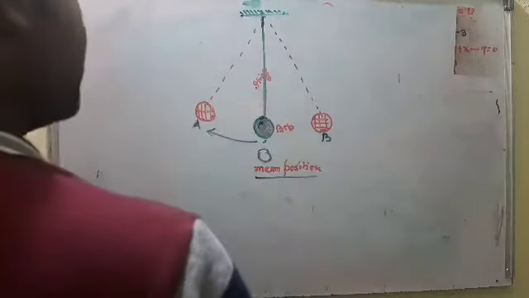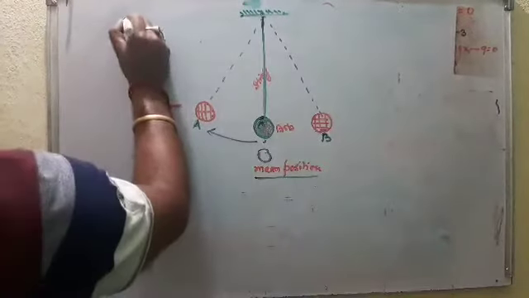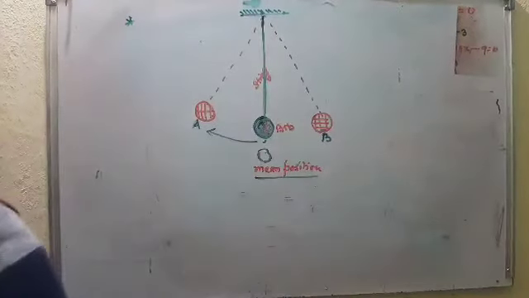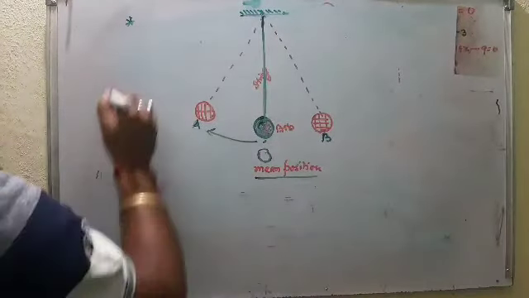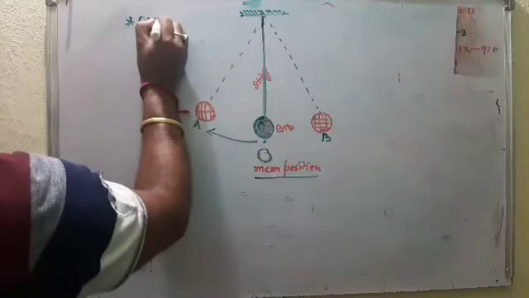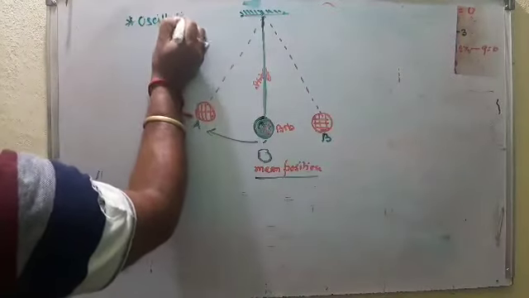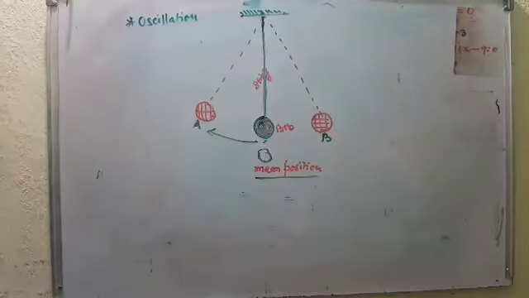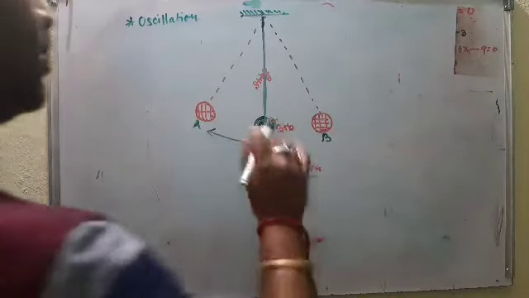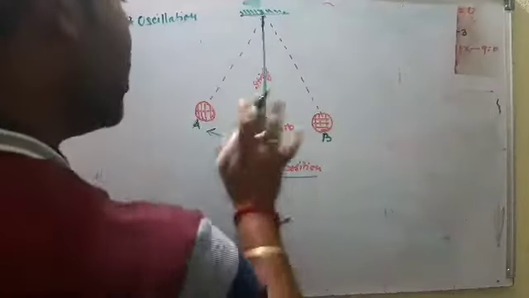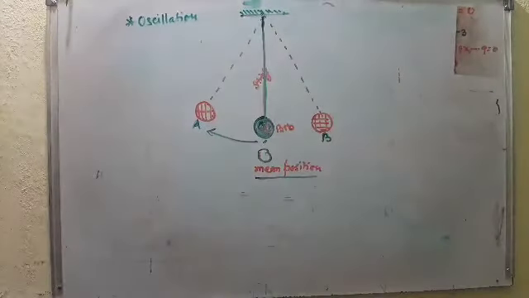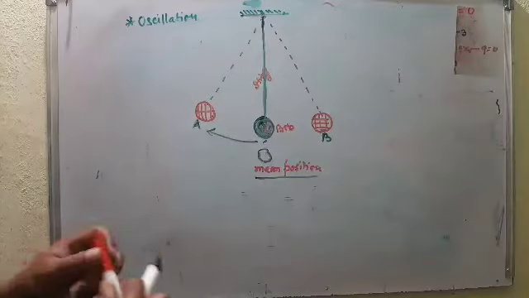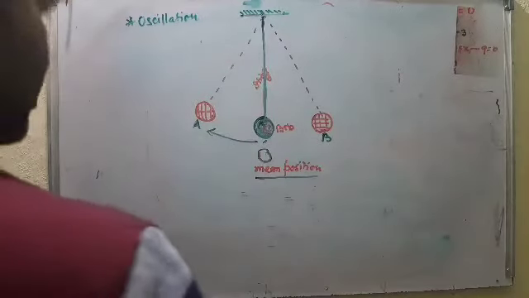There are some terms. The first one is oscillation. What is the meaning of oscillation? One complete to and fro motion is known as oscillation.